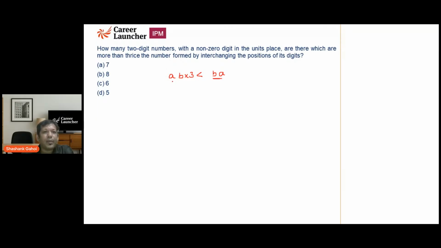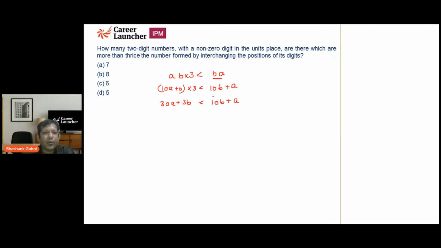What I am going to do over here is say 10a plus b, that is simply the expansion of a number, into 3, is less than 10b plus a. So I can say 30a plus 3b is less than 10b plus a.